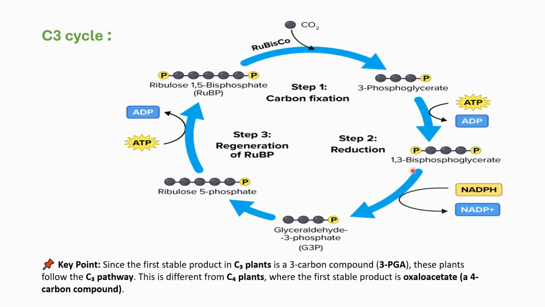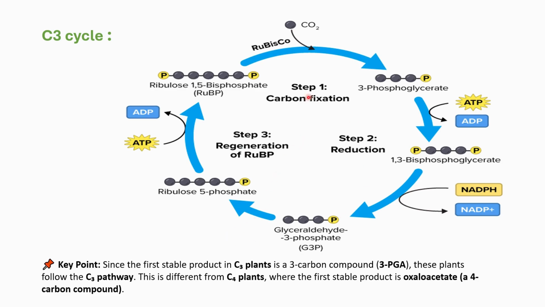First of all, 1,3-bisphosphoglycerate is formed, and again with the help of NADPH you see the formation of glyceraldehyde 3-phosphate. So this is the second step, reduction. In the third step, the glyceraldehyde 3-phosphate forms ribulose 5-phosphate, and the ribulose 5-phosphate, with the help of ATP molecules, forms ribulose 1,5-bisphosphate. This cycle goes on throughout photosynthesis and gives the energy for the formation of glucose molecules.